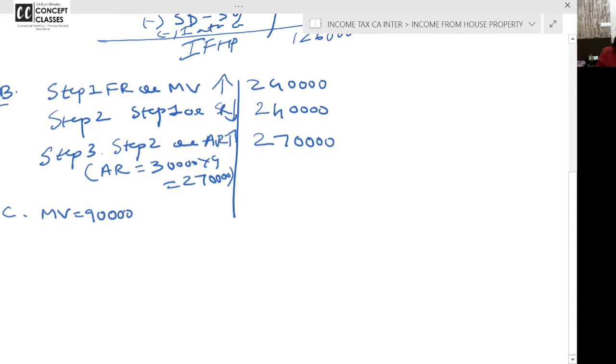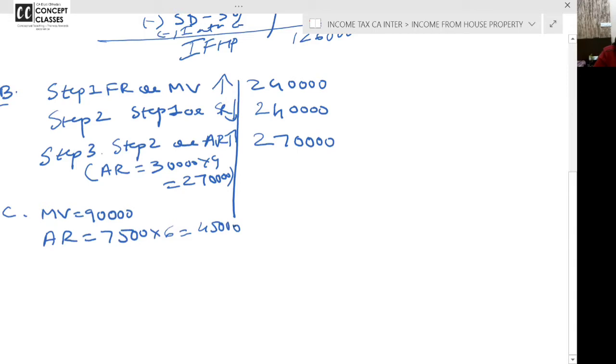And the property was let out at 7,500, but the tenant vacated it on 30th September. So actual rent is 7,500 from April to September. April, May, June, July, August, September, 6 months. How much it is coming? 45,000.